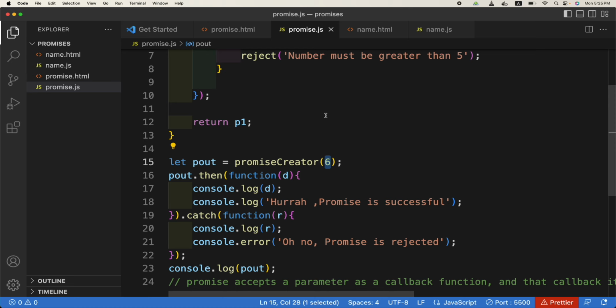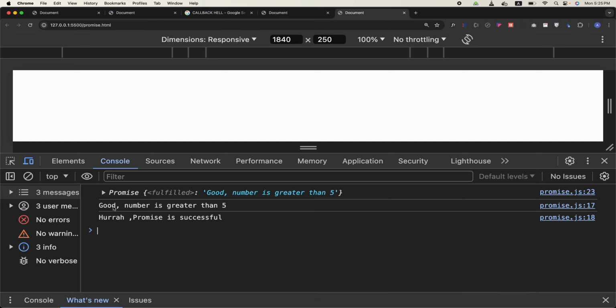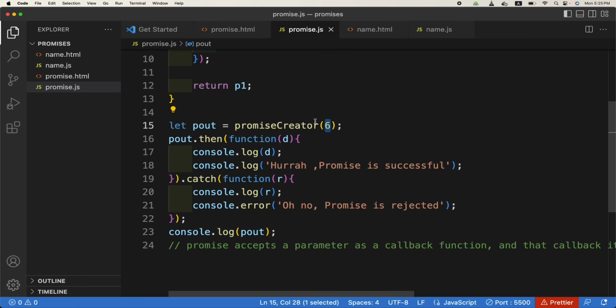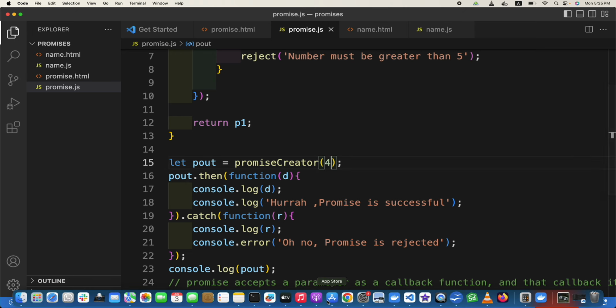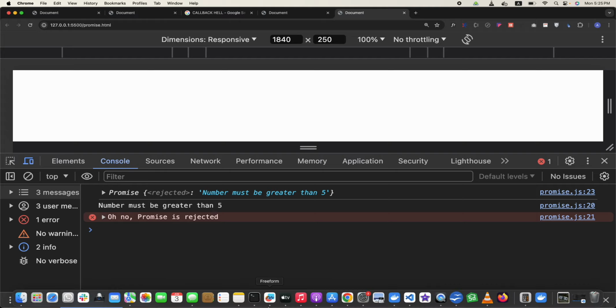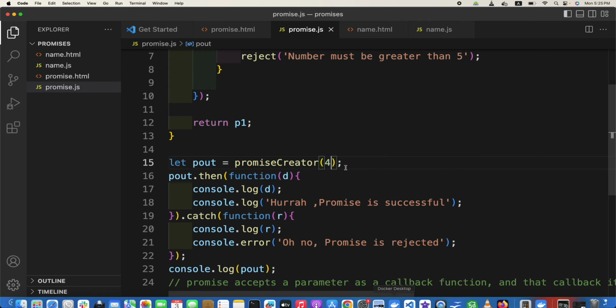It's more than 5, so it is successful. But if the number is, say, 4, oh no, the promise is rejected: number must be greater than 5. Got it? So this is how we do promises. Okay, now if you can see, it is just instant.